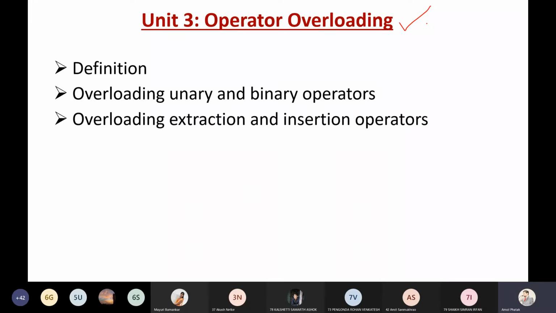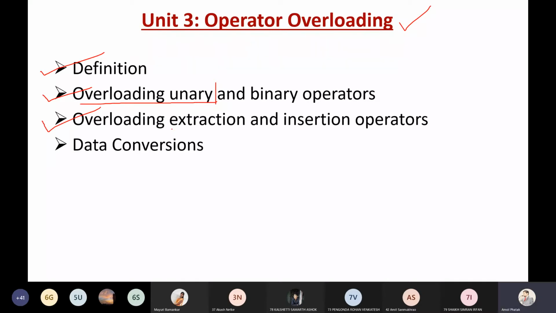So the points under it: we are starting with the definition of operator overloading. And then we have the point operator overloading, unary and binary operators. Today it is possible for us to complete this point, and then we go for the binary operators. Then we are considering the overloading of the extraction and insertion operators.